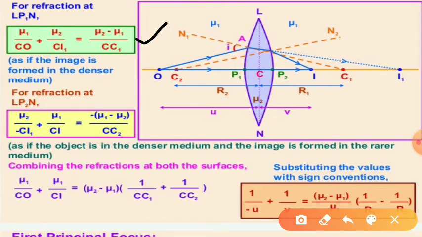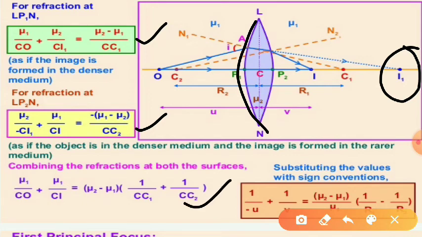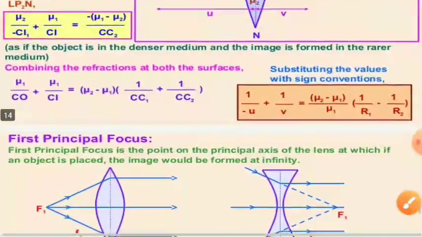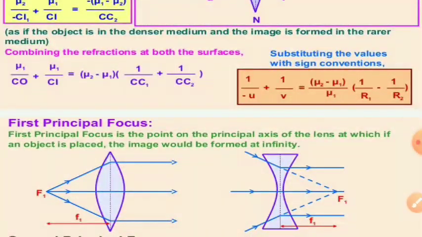And for refraction taking place at the convex surface LP2N, the image I1 formed by the first surface acts as a virtual object whose final image is formed at I. So we can write this one. Adding these two, we will arrive here. Now using sign convention, we get this result.